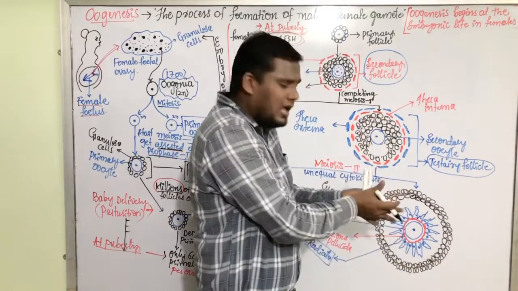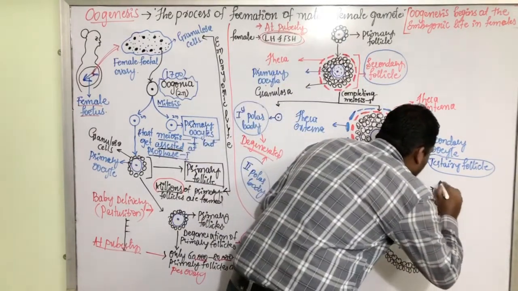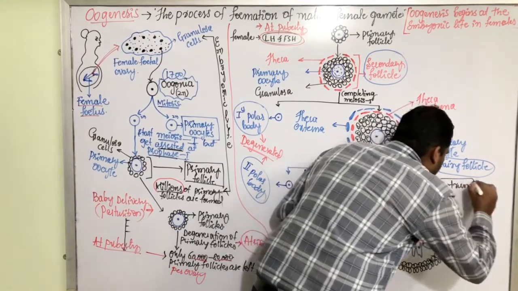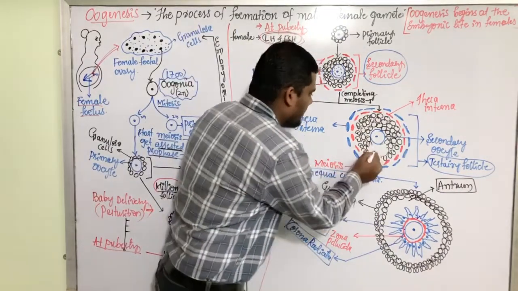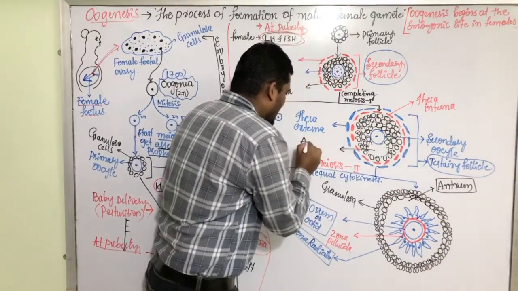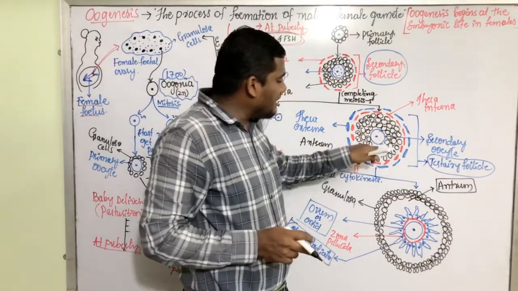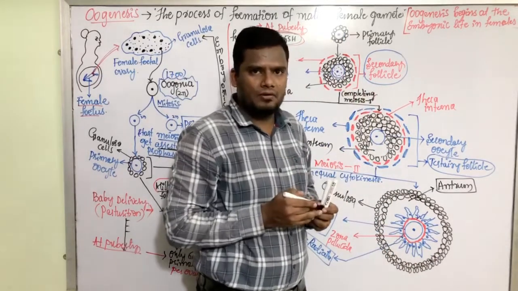And in the center, we have a cavity here. Inside the granulosa, there is a cavity. This cavity, it is called as antrum. Very important for competitive exams. Antrum. This is the cavity which is started here. It is called as antrum. In tertiary follicle itself, the antrum is getting developed, and here the cavity is fully developed.